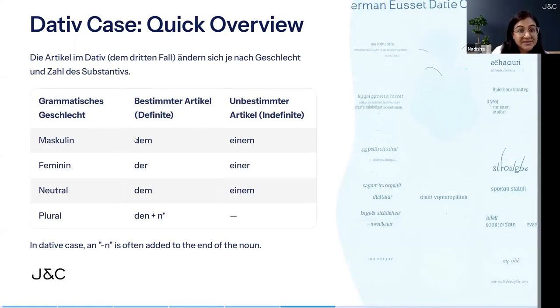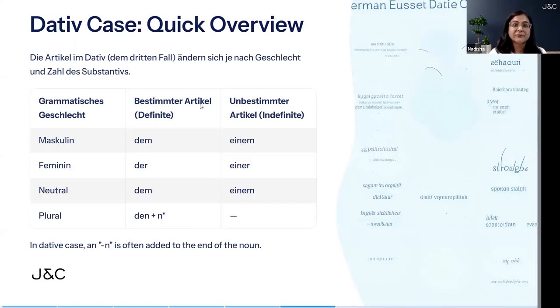And the bestimmte article, which is the definite article, for masculine is dem in dative. Feminine, it is der. Neutral, it is dem. And plural, it is den plus n. This n goes at the back of the noun, like den Kinder, because Kinder is plural. So if it is dative, it will be den Kinder, and this n goes at the back of Kinder. So it becomes den Kindern. So this n goes at the back of the noun, okay? And den is the article before the noun. It will become den Kindern.